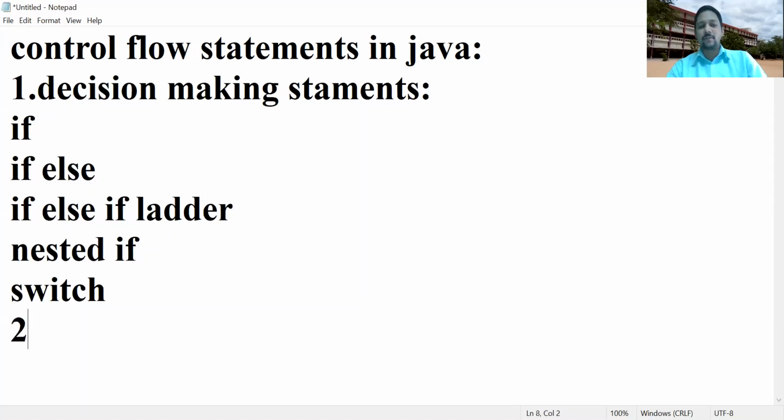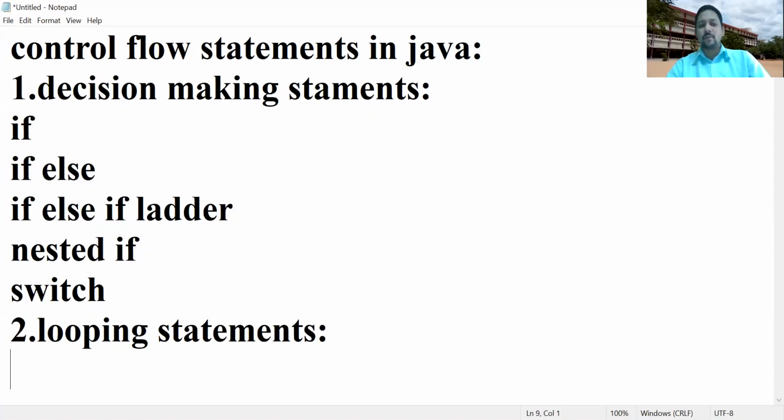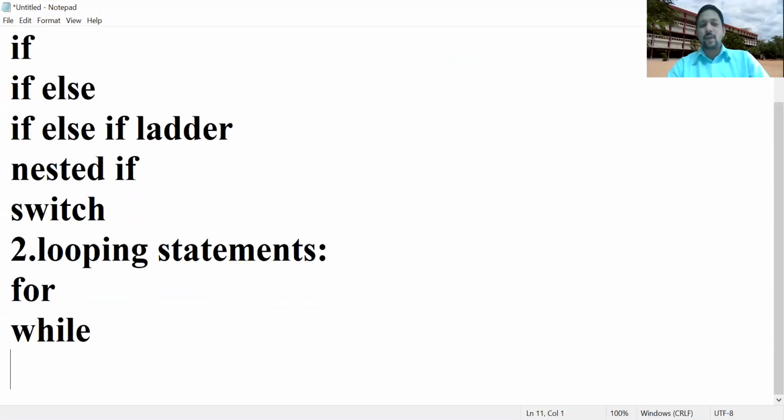Next, the second one, looping statements. What looping statements are available? For loop, while loop, and do while loop. If you want to print a name 100 times, it is difficult for the programmer to write System.out.println 100 times.